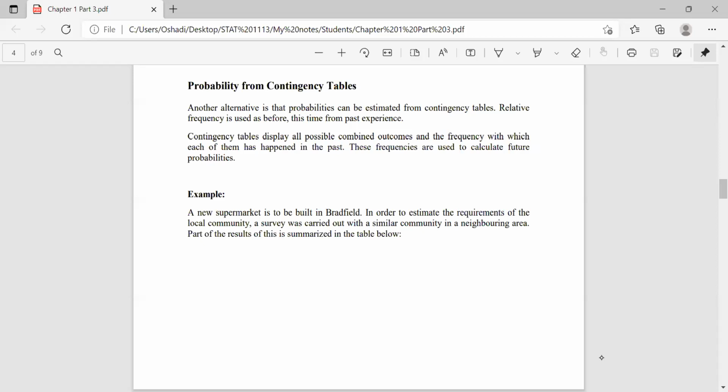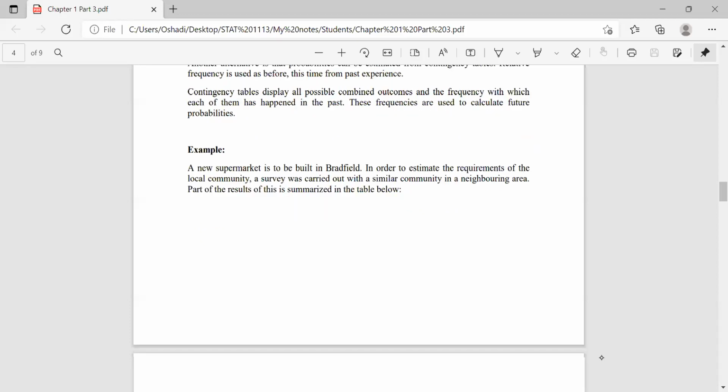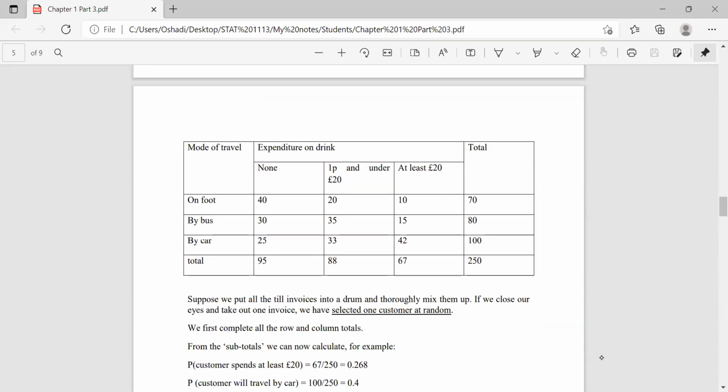So consider this example. A new supermarket is to be built in Bradfield. In order to estimate the requirements of the local community, a survey was carried out with a similar community in a neighboring area. Part of the results is summarized in the table below, right? This is an example of a contingency table.